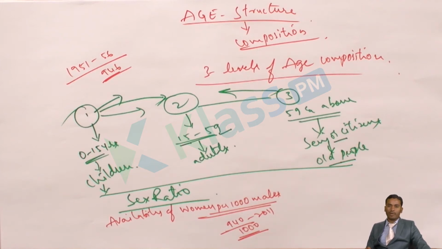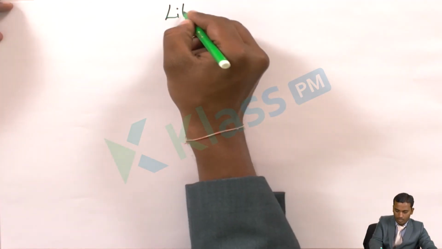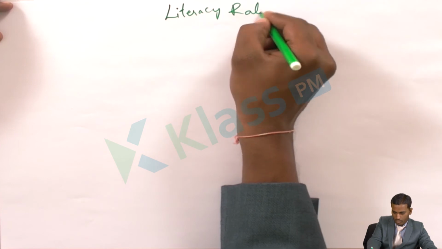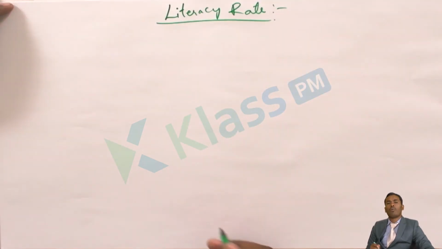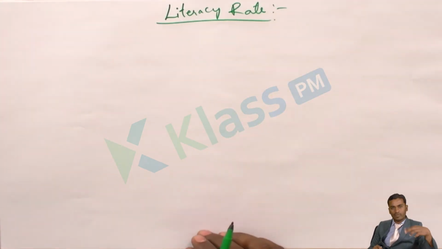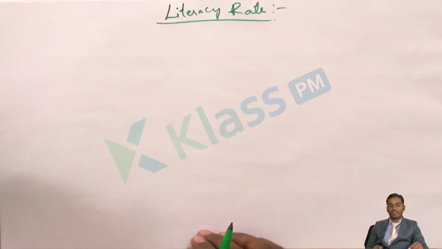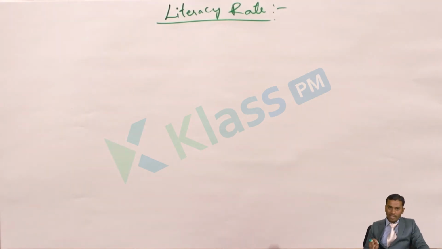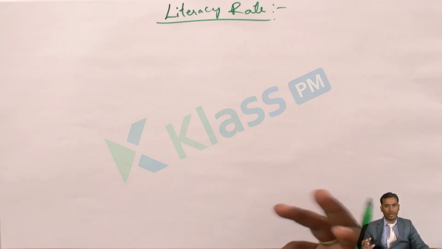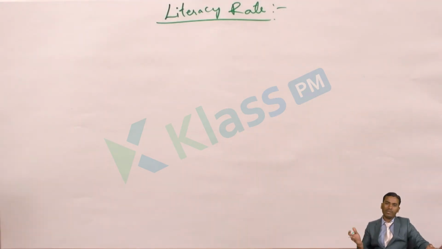The next topic we will be learning is about the literacy rate. What is literacy, first of all? Afterwards we'll discuss the rate, but what is literacy in general? Literacy is when a person can read and write something and understand something, that we call a literate. Then what is the definition of literacy?